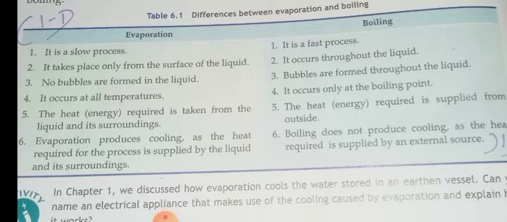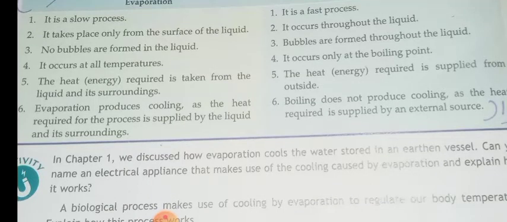For example, when you heat water to 100 degrees Celsius, it begins to boil. At 50 degrees Celsius, it won't boil. Is it right? Yes. In evaporation, the heat energy required is taken from the liquid and its surroundings.